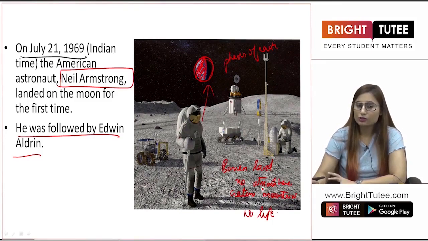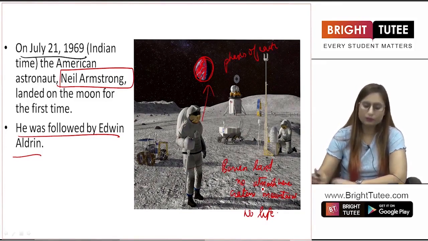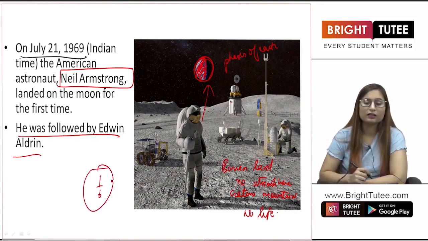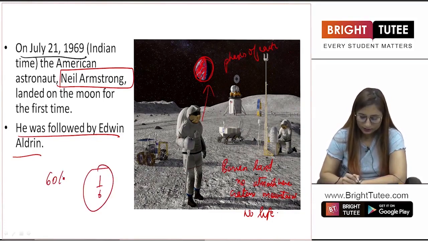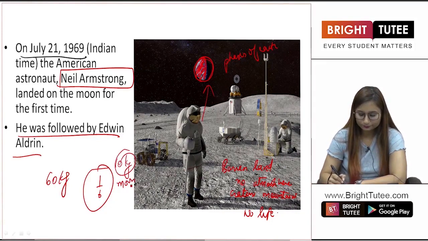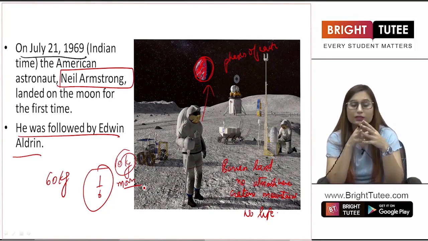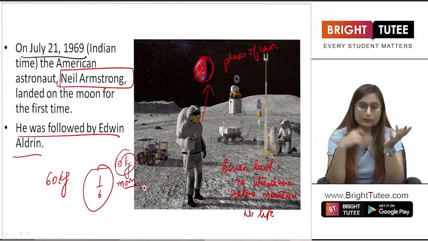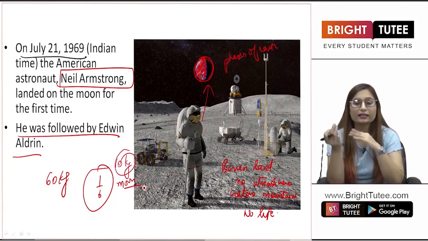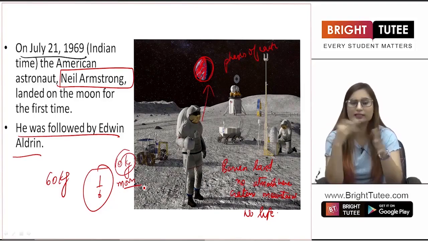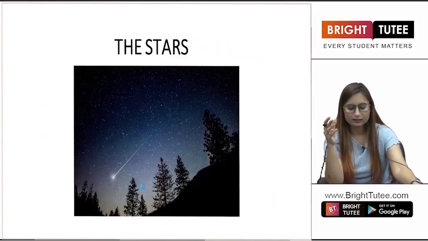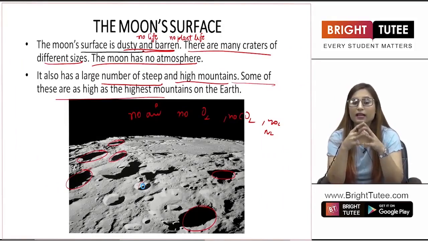The size of moon is also small, and the force of gravity of moon is 1/6 of that of earth. Which means that if you weigh 60 kgs here on the earth, you will weigh 10 kgs on the moon. You will feel 1/6 of the gravity. Hence, when astronauts land on the moon, they sort of jump around because they feel very light. The gravitational pull of moon is 1/6 of that of the planet Earth. So, this was all about the first topic, that is the moon.